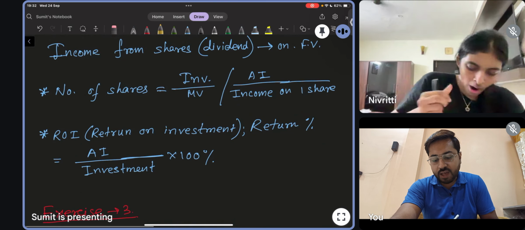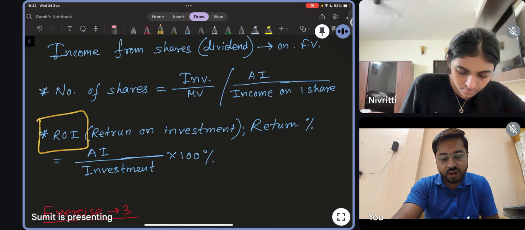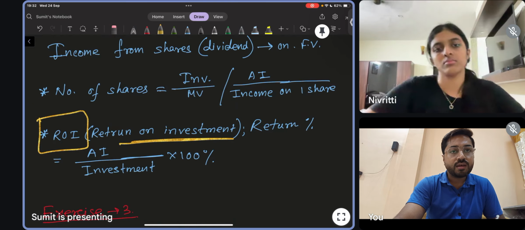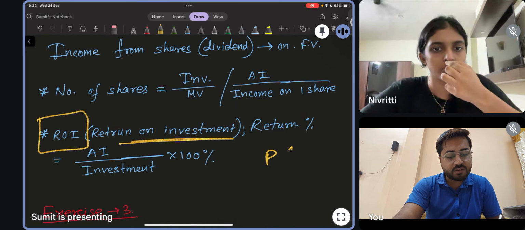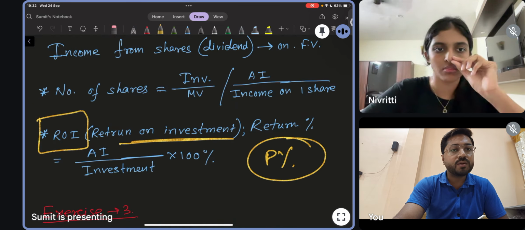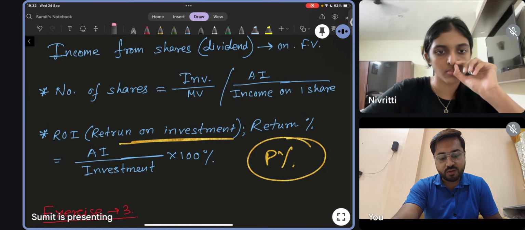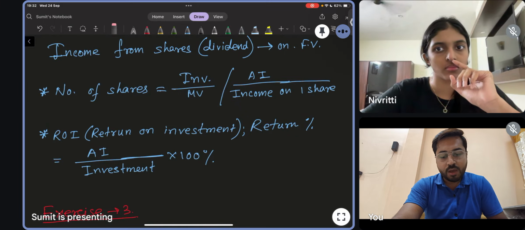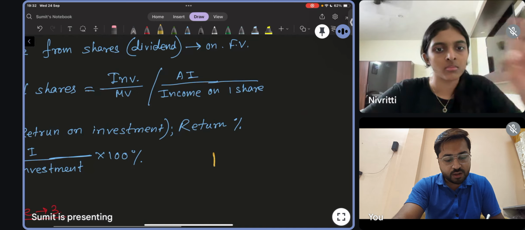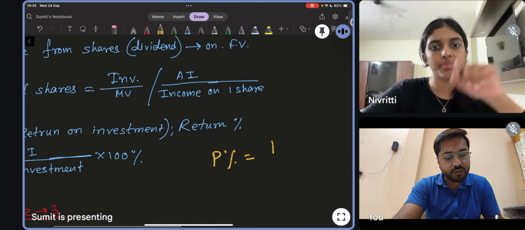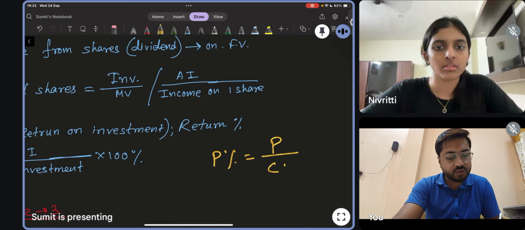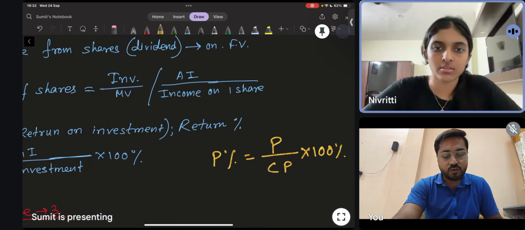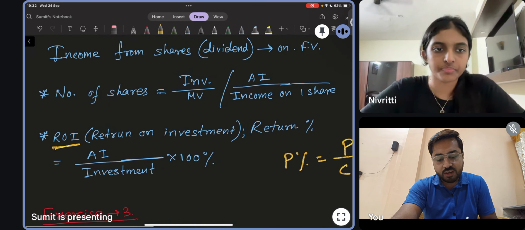After that it is ROI. ROI means return on investment. You will think in that way, profit percentage. How will you calculate the profit percentage? Profit percentage we calculate in that way: profit based on CP into 100%. Correct? Yes. So ROI means return on investment.